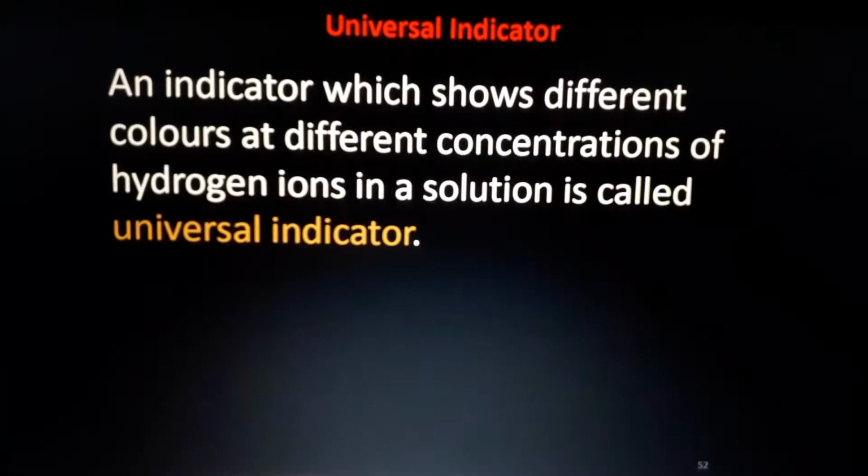This is universal indicator, very important part in this chapter. An indicator which shows different colors at different concentration of hydrogen ions in a solution is called as universal indicator. So you studied about phenolphthalein, methyl orange, litmus paper and all. Blue litmus paper only shows whether the solution is acid or not. Understand?